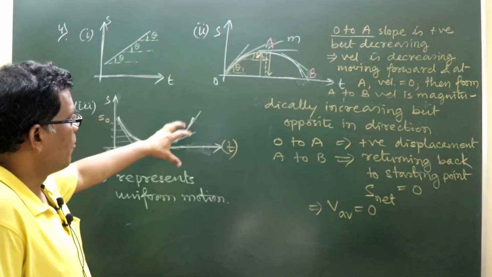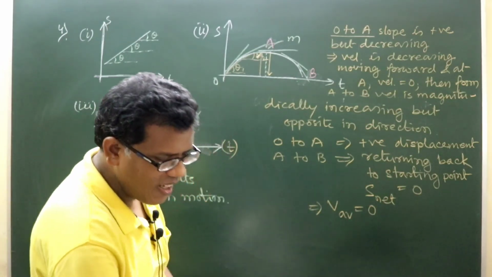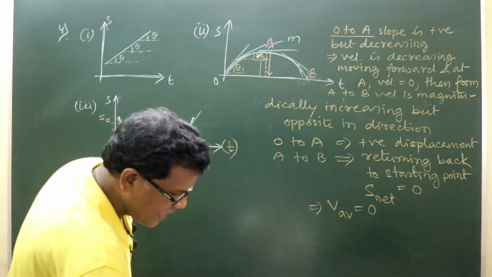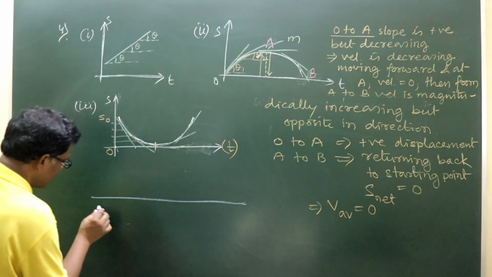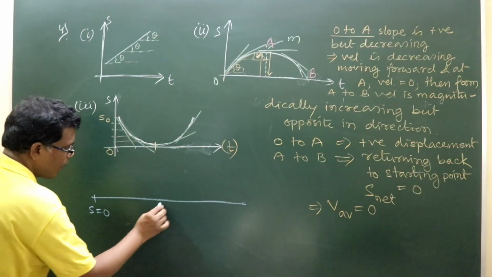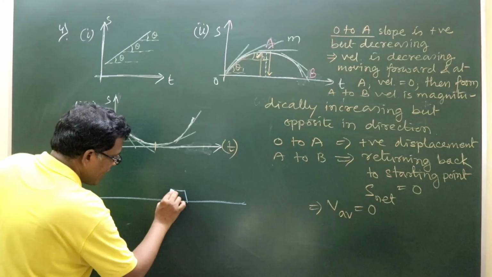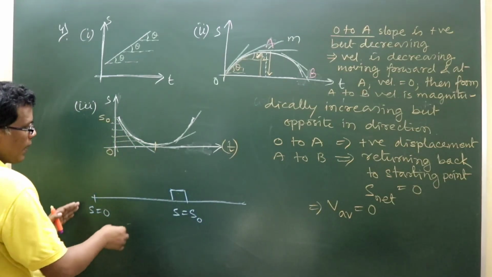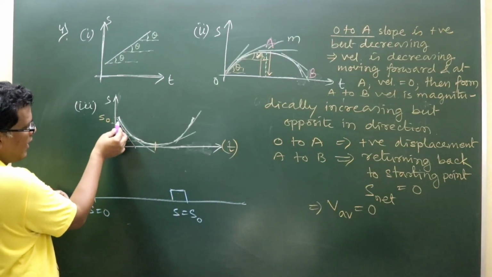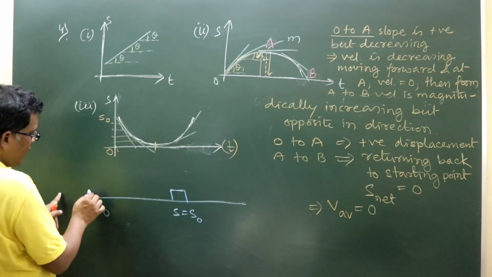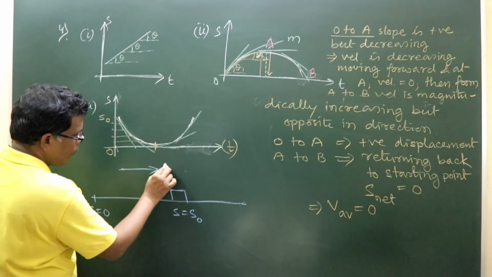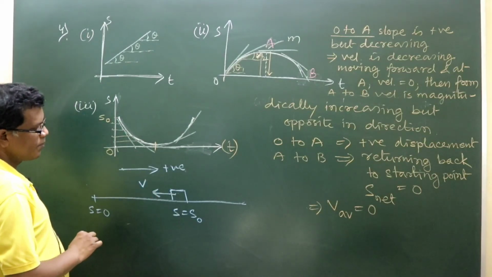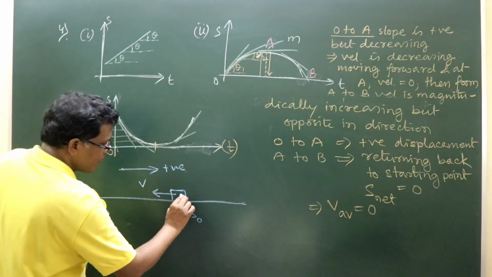Can you explain what kind of motion it is? See, I am drawing and showing it to you. For example, this is s is equal to 0. Particle is initially located at s is equal to s naught, as I have said, right? See, the velocity is negative, means if this direction is considered positive in measurement, then the particle's velocity is this way.